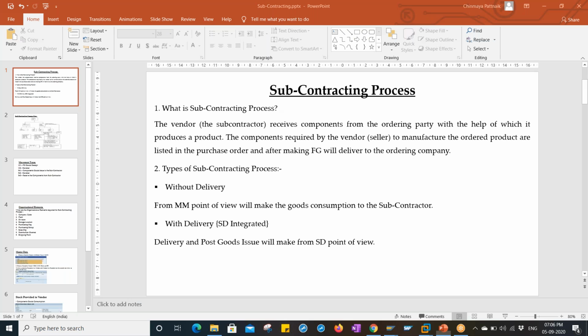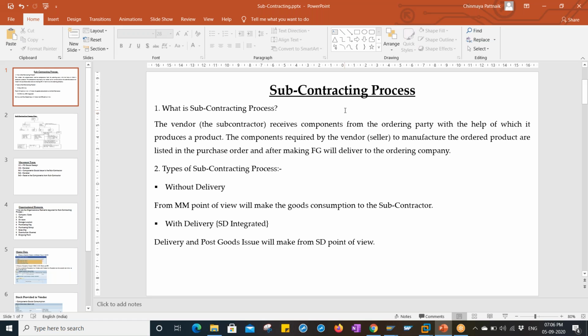Okay, so today we are going to start the subcontracting process. The subcontracting process is a very important process, and we have two different types of subcontracting: without delivery and with delivery. With delivery is purely integrated with sales and distribution, and without delivery is purely from the materials management point of view. So let me tell you what subcontracting is first.